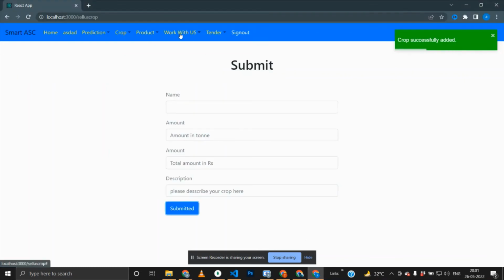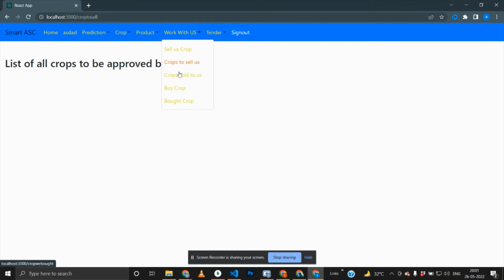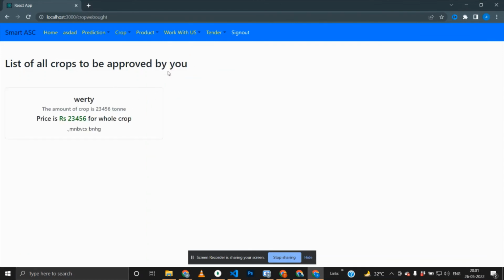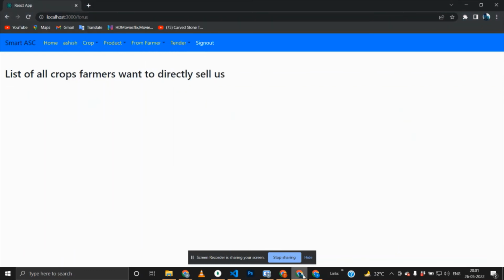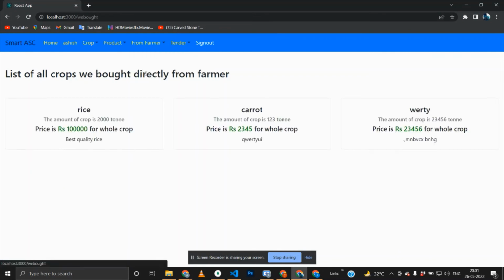Yeah, I come to crops sold to us. We just recently bought the crop. Here, so buy crop option. Yeah, these are all the crops which we bought.